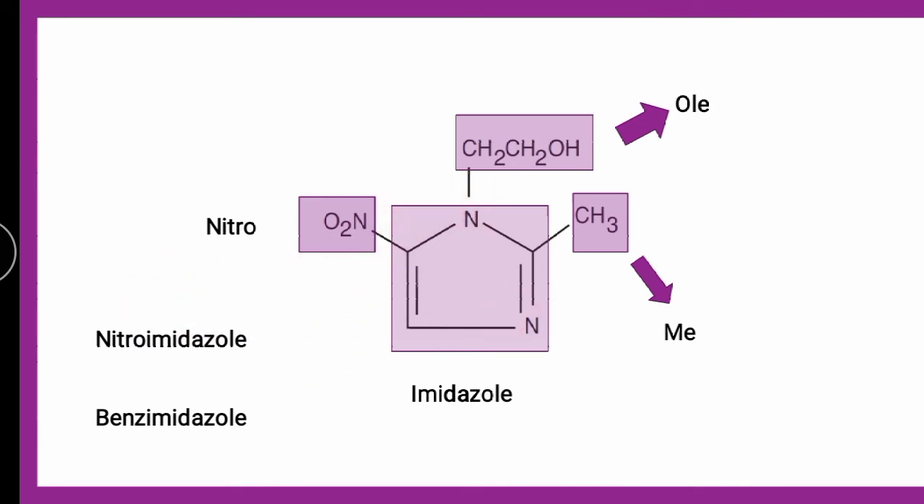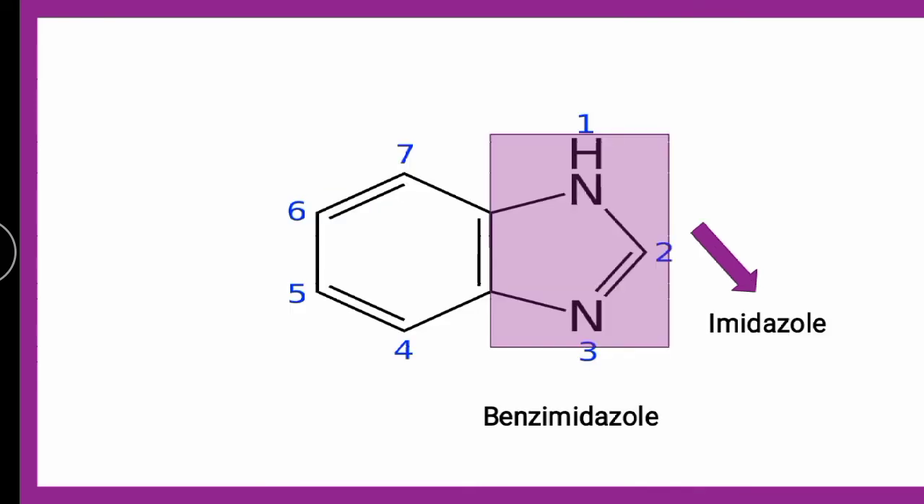That means you have to draw the imidazole ring, and all the top three contain substituents. First it is nitro and methyl, then it is ole, so it is an alcohol also, ethyl alcohol. Next structure is simply like benzimidazole, wherein it is the fusion of simply benzene and imidazole, in which imidazole is present.